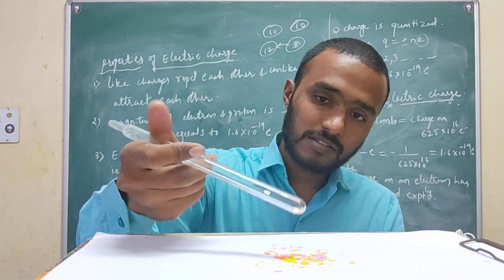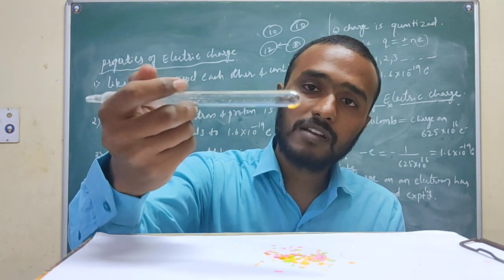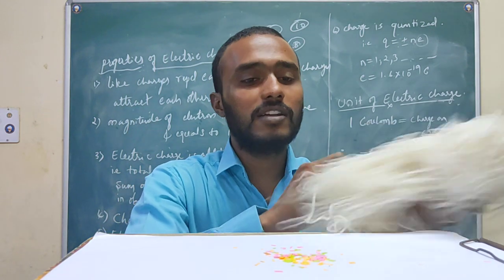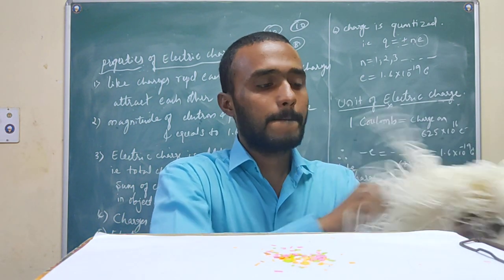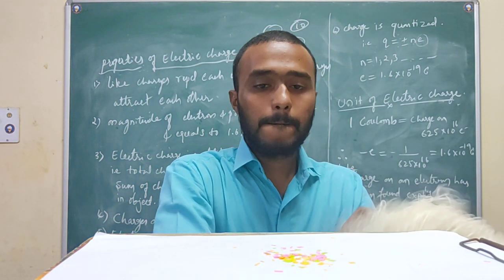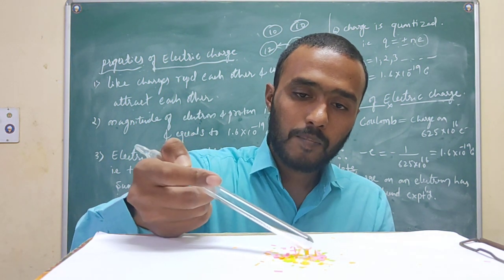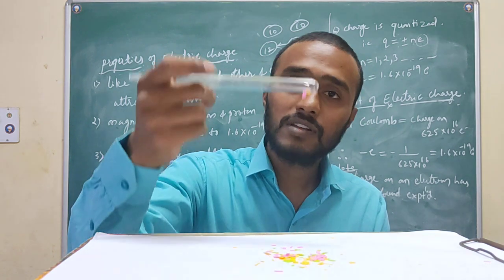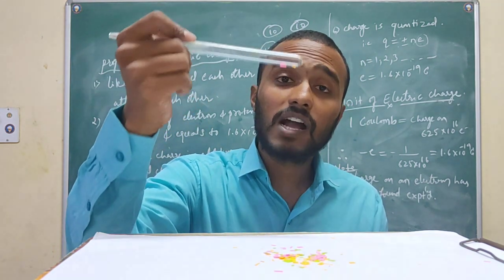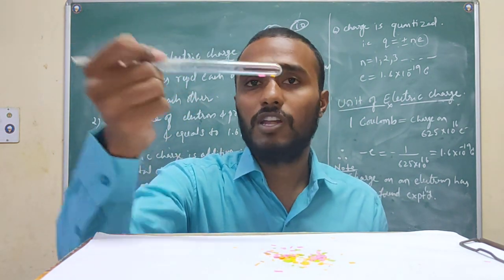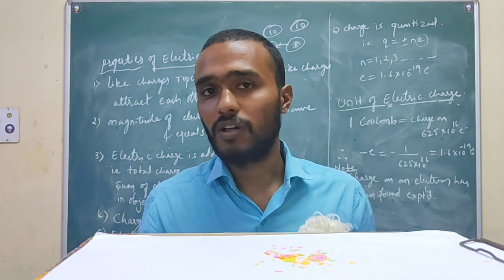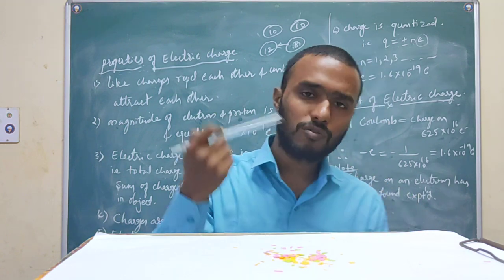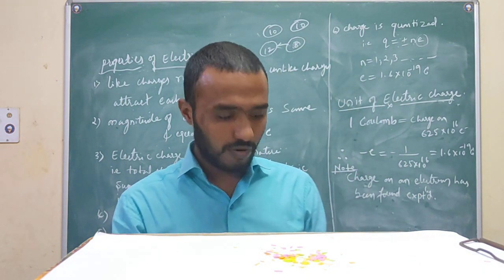Right, some paper bits are lifting. Okay, once again I will check it here. Right, the paper bits are lifting here. That means this glass rod acquires an attractive nature by rubbing with the woolen. Like this, we may observe many examples in our nature. You may also try.